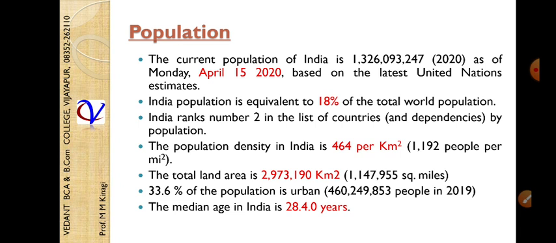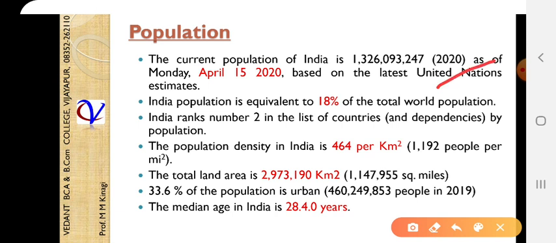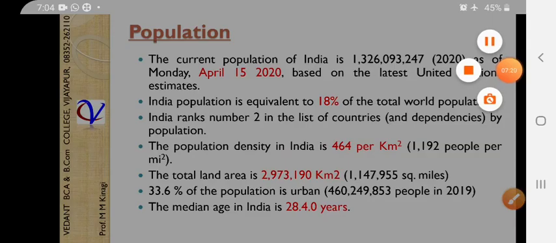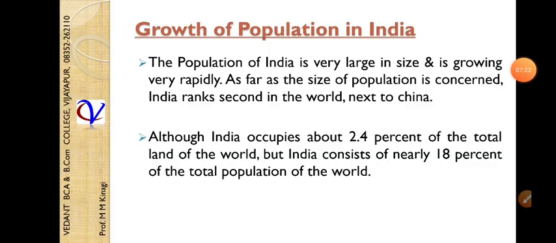Then the third point is the population density in India, which is 464 per kilometer. Do you know what we mean by density?